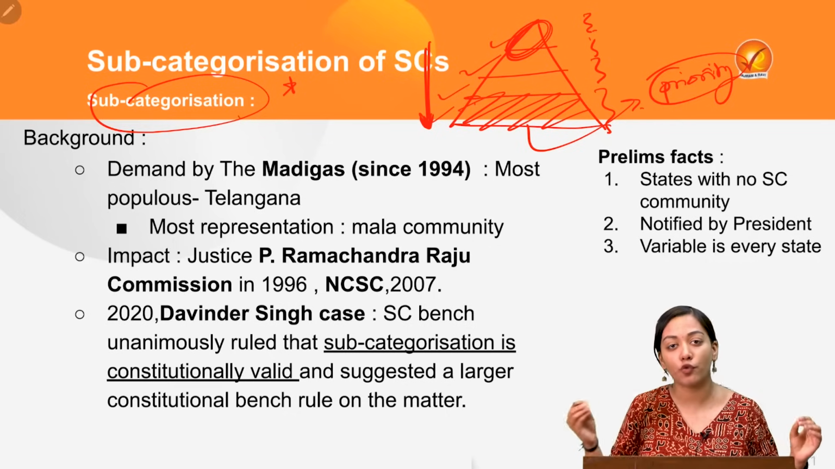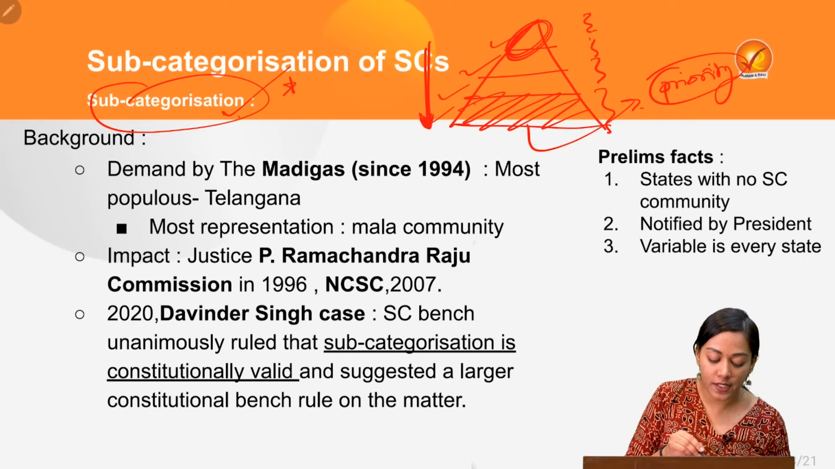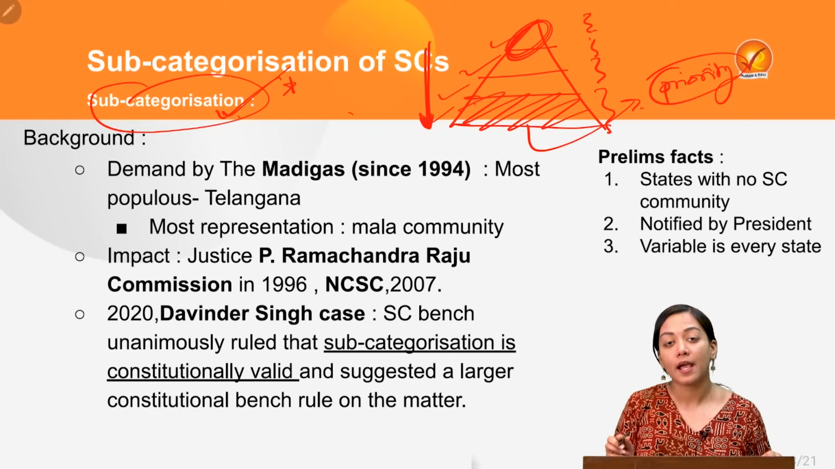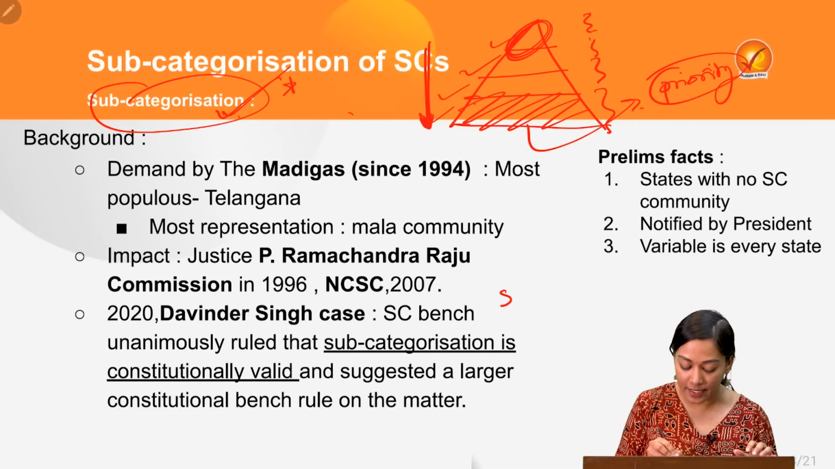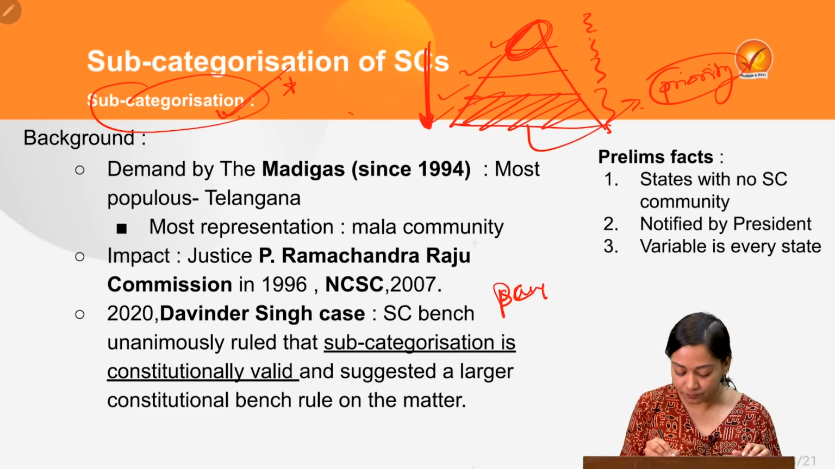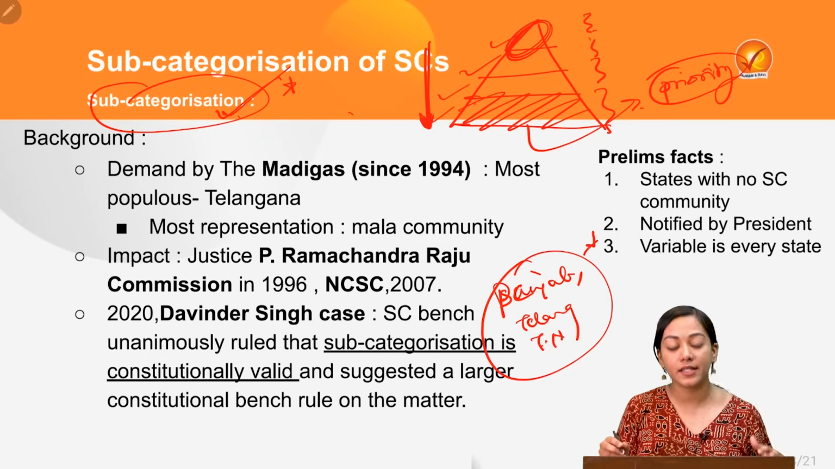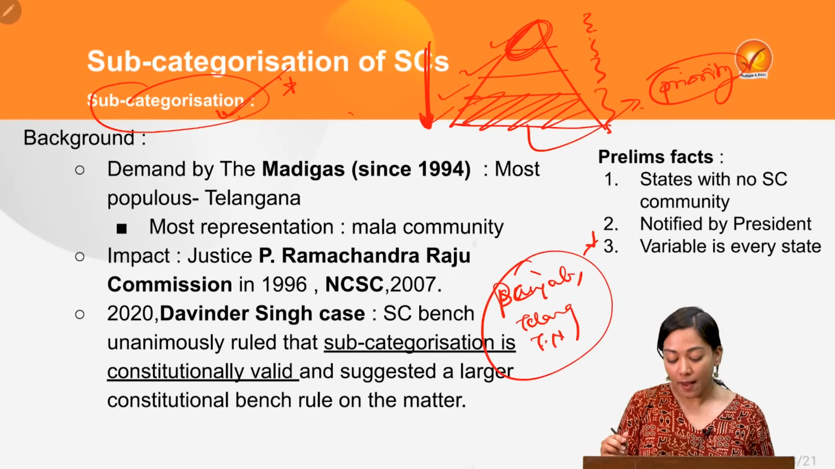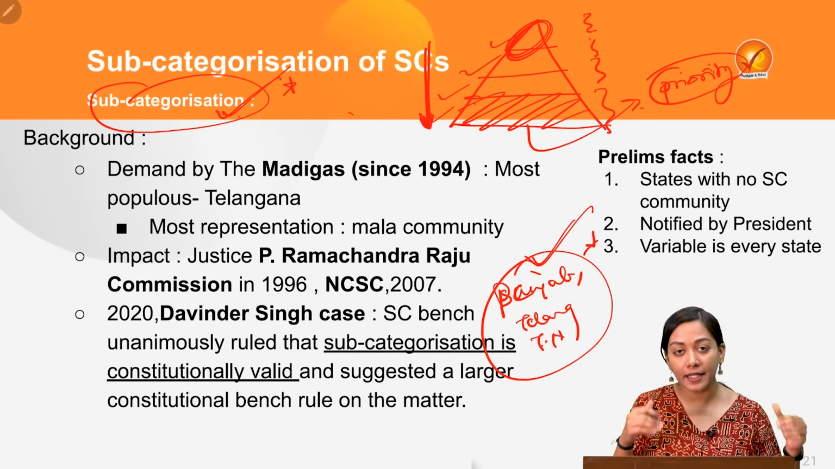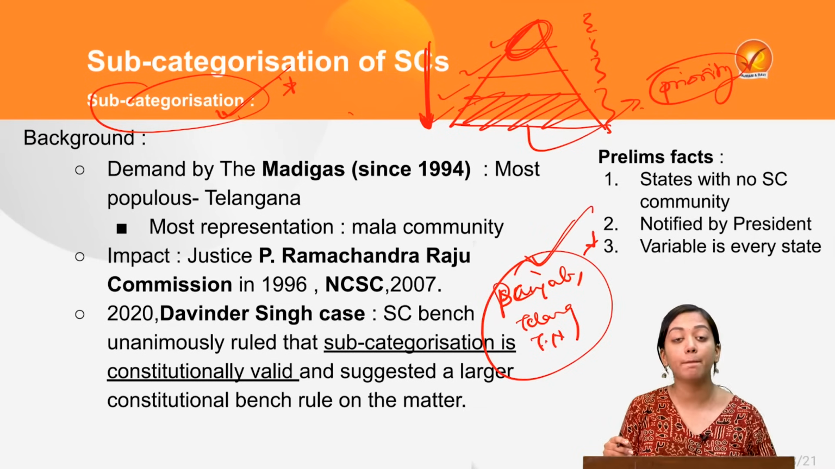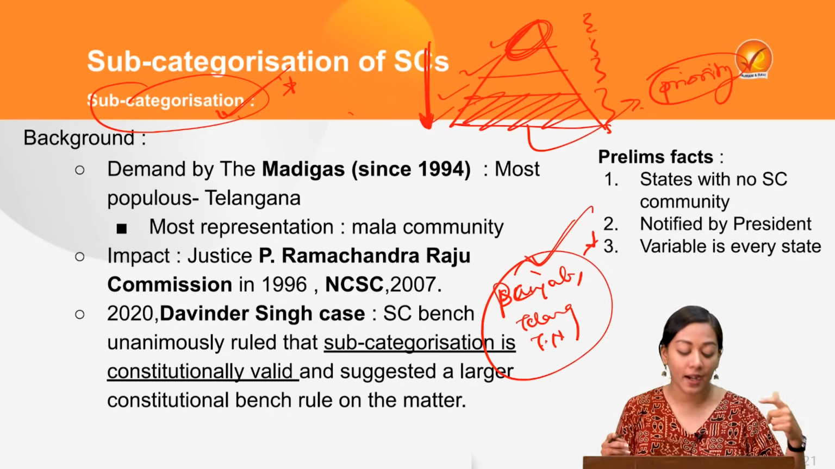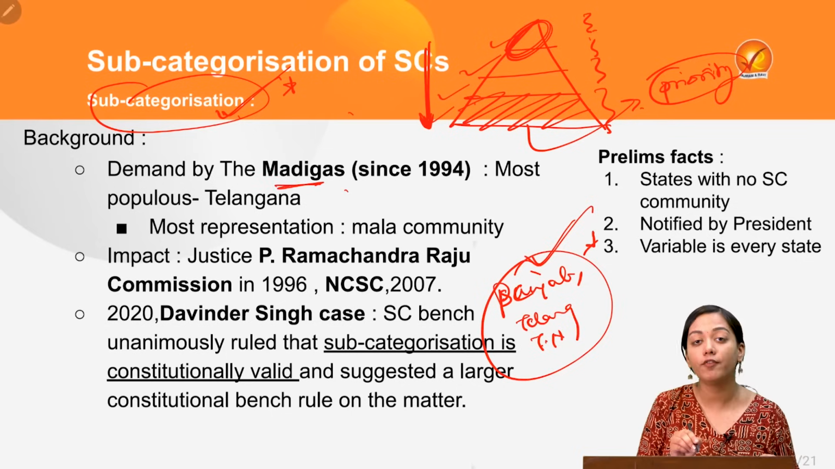Already subcategorization of OBC is going on, and now the case of subcategorization of SC is in news. The demand of subcategorization for SC has been taken up by various states like Punjab, Telangana, Tamil Nadu. They have already been voicing their demands. But one community which has put up the current PIL in the Supreme Court, and which has been a pioneer in asking for this demand, has been the Madiga community of Telangana.